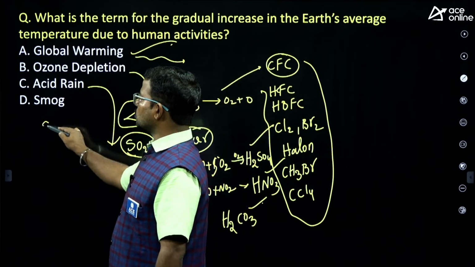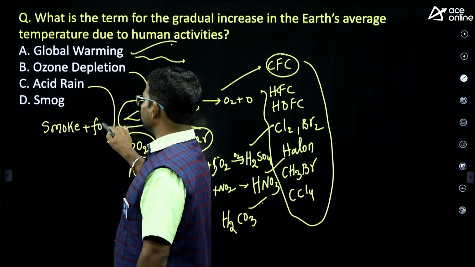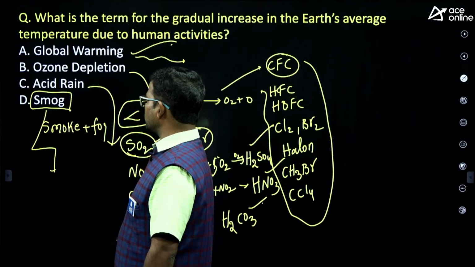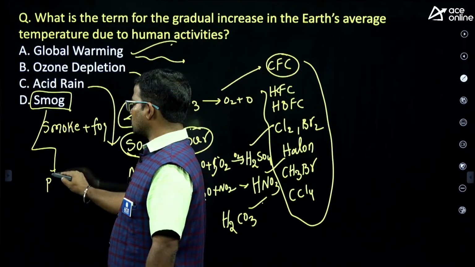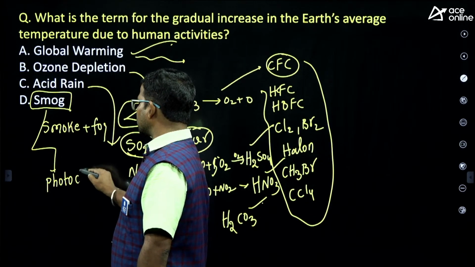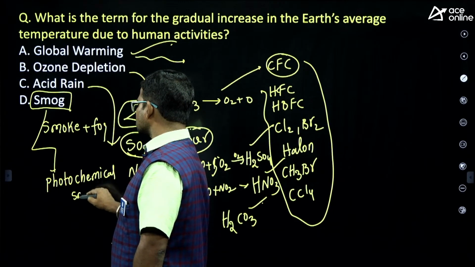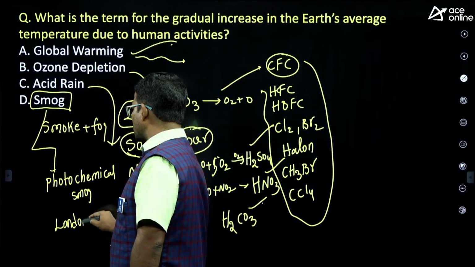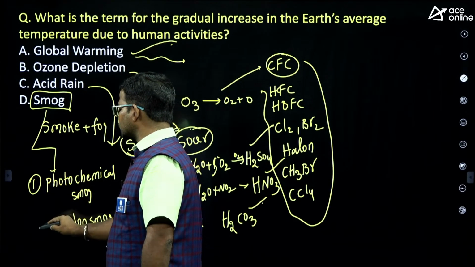Next, smog. Smog means smoke plus fog. So here we have two types of smog: one is photochemical smog and the second one is London smog. So totally two types of smog we have.